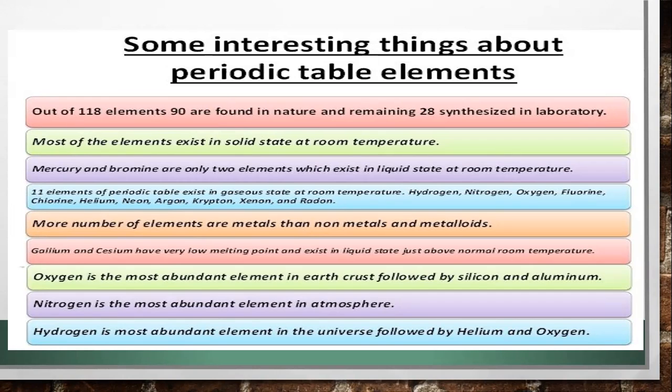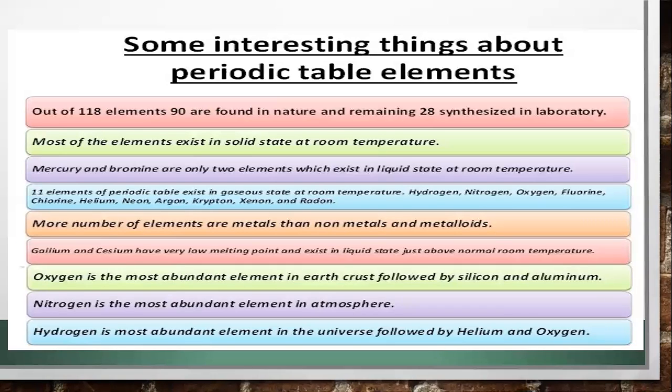More elements are metals than non-metals and metalloids. About 70 elements in the periodic table exist as metals, and the rest are non-metals and metalloids. Gallium and cesium have very low melting points and exist in liquid state just above normal room temperature.